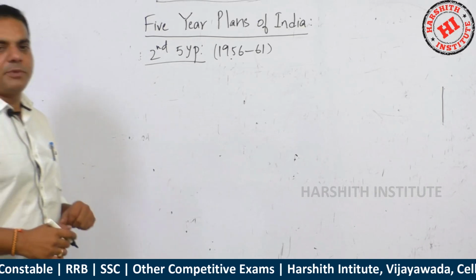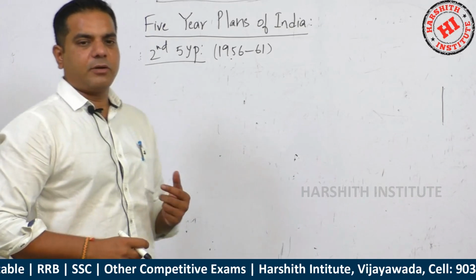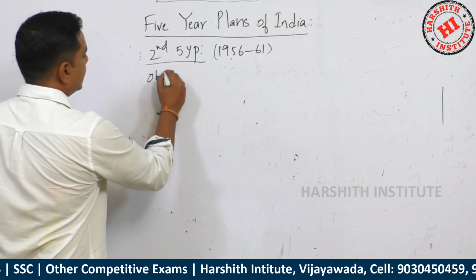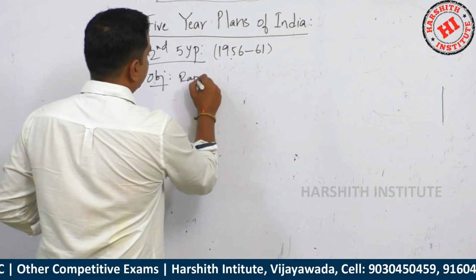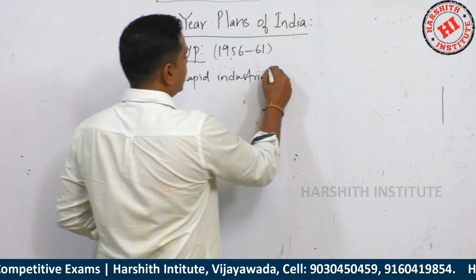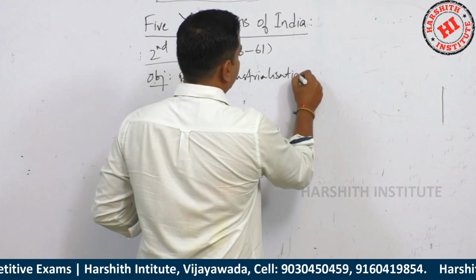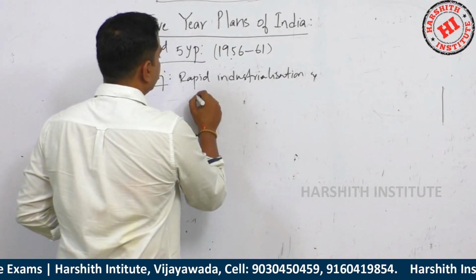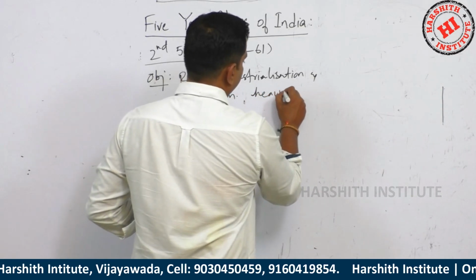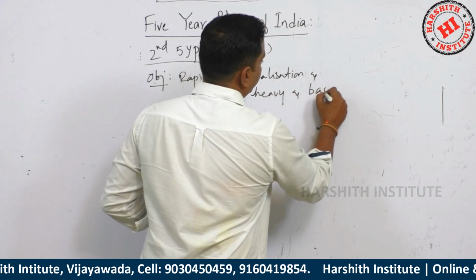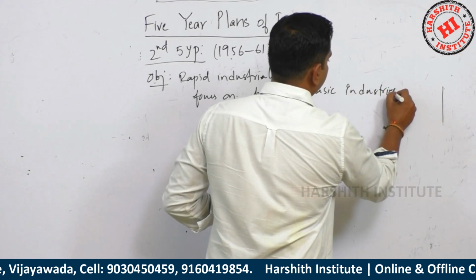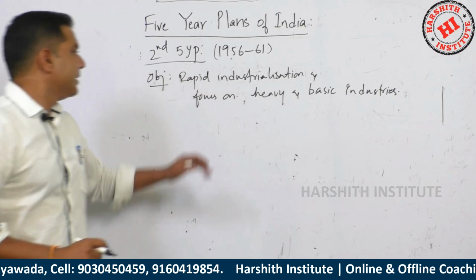See here, the objective of this plan is rapid industrialization and focus on heavy and basic industries. This was the objective.